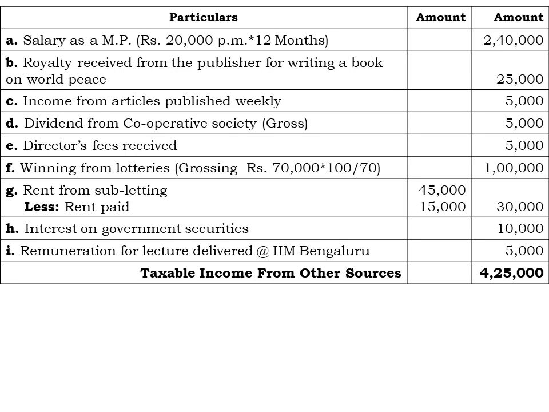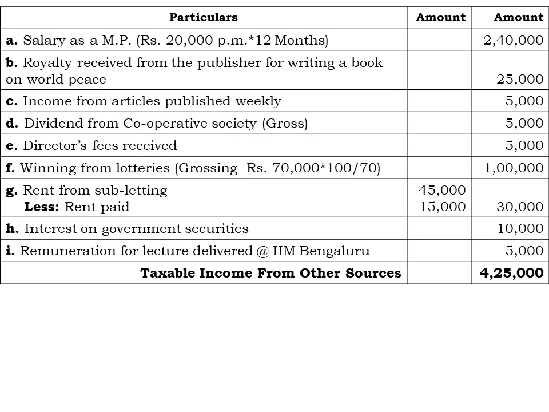Next one, the director's fees received, 5,000 rupees, and winnings from lotteries. Sorry, winnings from lottery, the grossing up way is 70,000 multiplied by 100 divided by 100 minus 30, that is, the TDS is 30 percent on casual incomes. 70,000 multiplied by 100 divided by 70 comes to rupees 1 lakh, which is taxable.